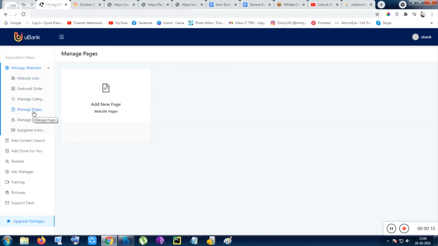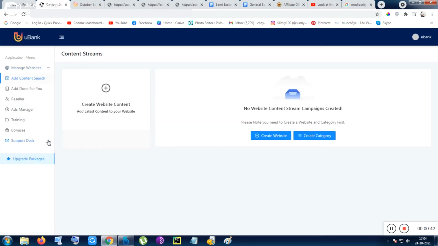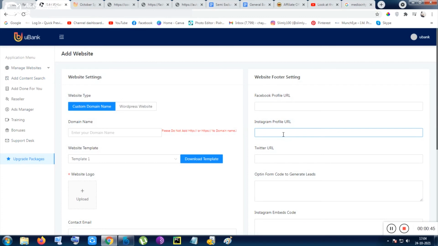Pages means your about pages, your contact us pages, and any kind of pages you can edit them. You can create new pages, manage your lockers and assigned articles. Inside assigned articles, I can assure you that you can create your own article by writing stuff in a traditional way. But inside content search, you can create the RSS feed or RSS stuff.